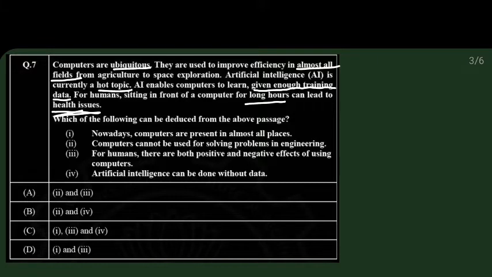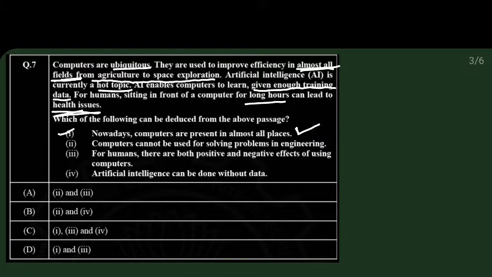It is asking which of the following can be deduced from the above passage. So he has given one passage. From the above passage, what we can conclude, what we can deduce. So let's see the first one. That is 1. Nowadays computers are present in almost all places. Yes, it is given. Almost all fields, from agriculture to space exploration, we are using computers is given in the passage.